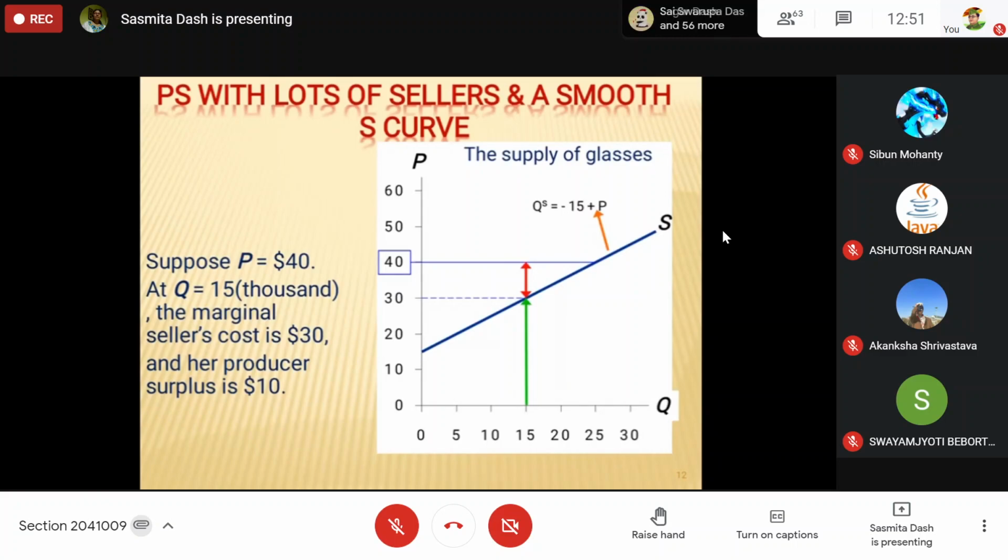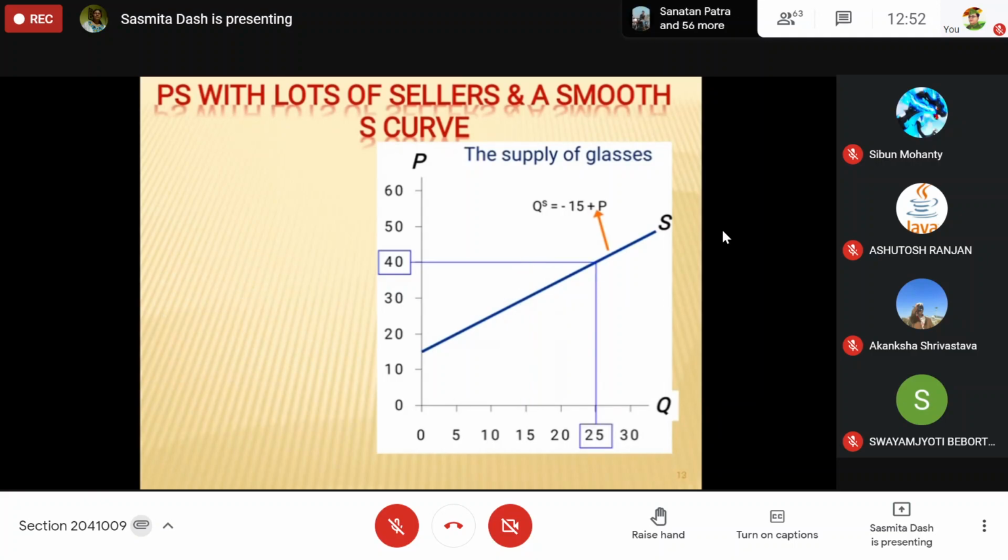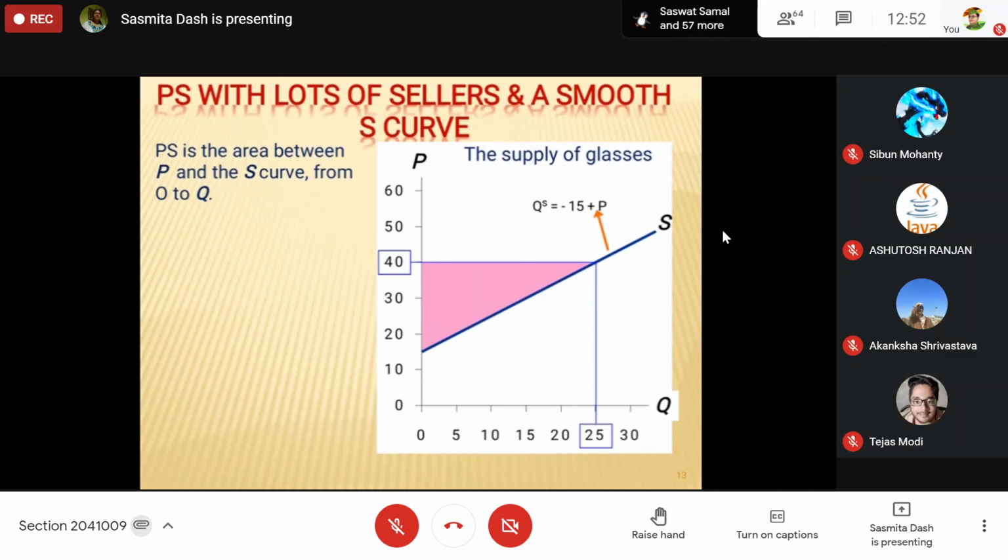Similarly, for the number of producers, the minimum cost of a seller is 15 rupees, as shown by the supply curve. We can calculate the producer surplus as the area between the price line and the supply curve.